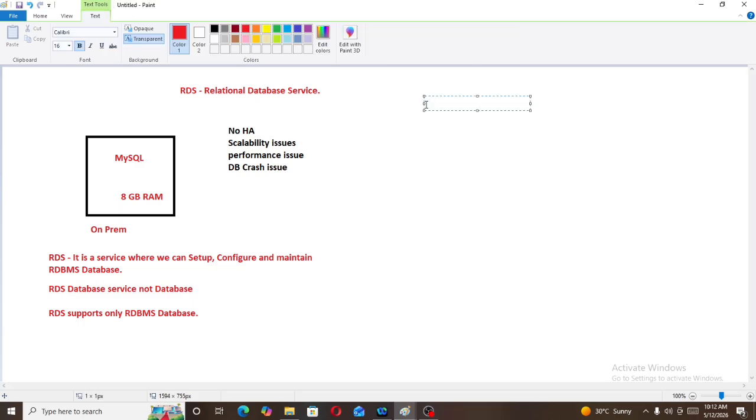RDS supports 7 engines. What are those 7 engines?